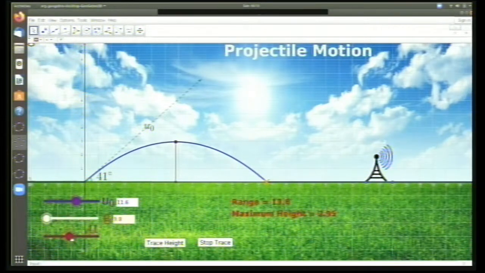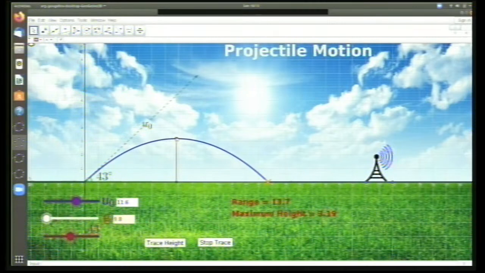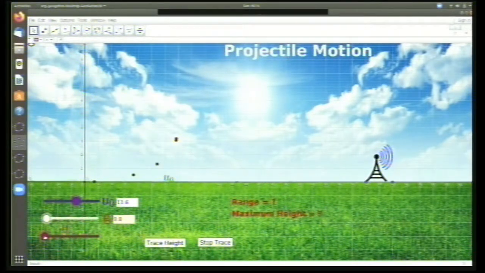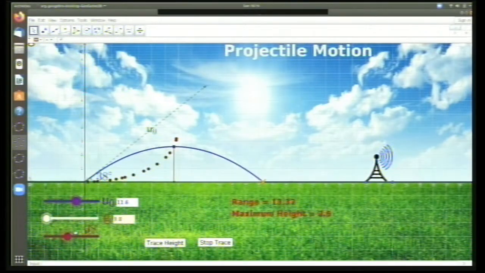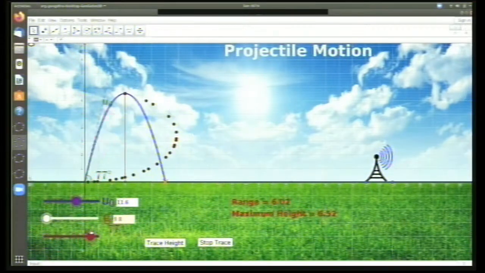Okay, this can be demonstrated in another fashion also. That is, suppose this is my maximum height point. That is during the path, I'll reach the maximum height here. Okay, so suppose I'm trying to see what is the locus of this. You can see that the angle is increasing, and then the path, it actually traverses a parabolic path. You can see that it turns back again. Okay, now you can see that it draws the parabola there.